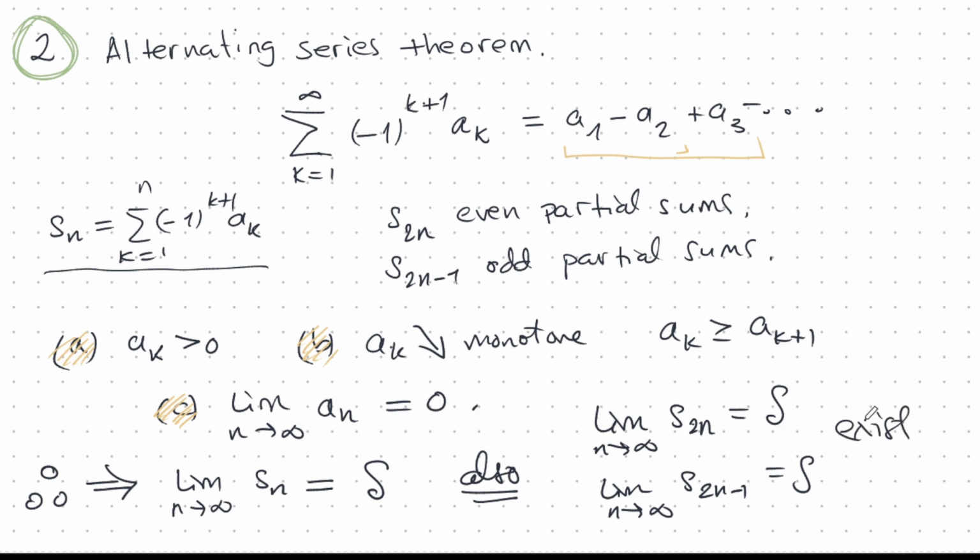Of course, they all exist. So this is guaranteed by this alternating series theorem of Leibniz.